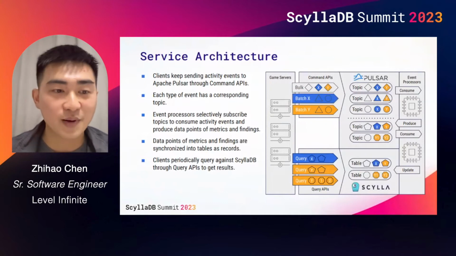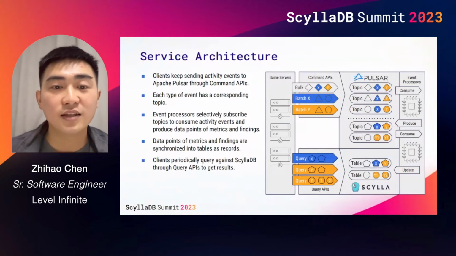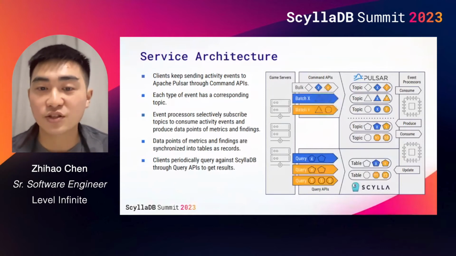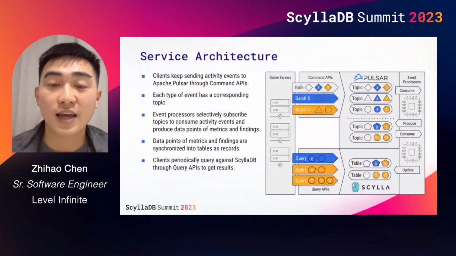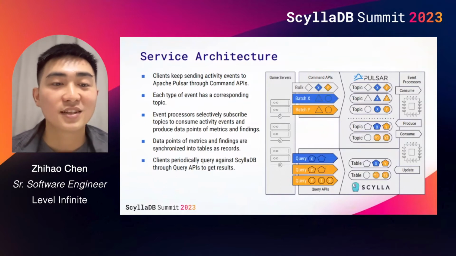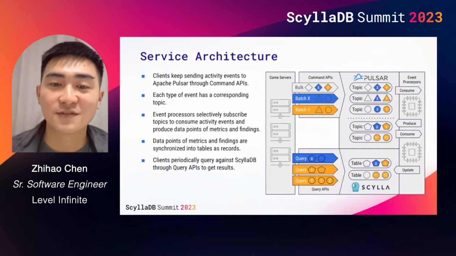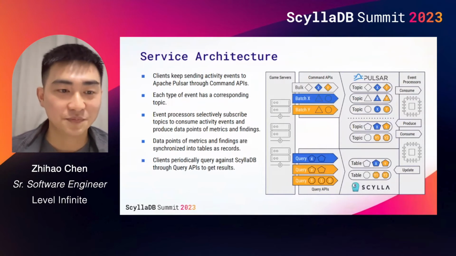We need to find a practical way to distribute findings and metrics to individual gameplay sessions through query APIs. That's why we use ScyllaDB to build another queue-like event store, which is optimized for event fan-out. We will discuss this further in the next section.